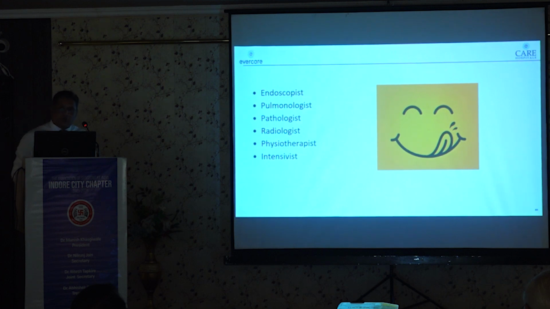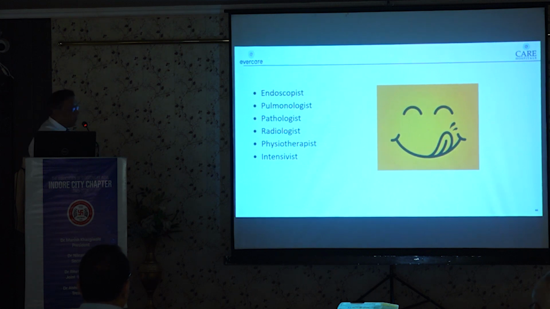For a thoracic surgeon performing the esophagectomy, it is very important to have good friendship with endoscopists, because they will give you vital information. Initially, it will be a good practice to do the endoscopy by yourself if your institute allows. But if your institute is not allowing that, at least you stand by the side of the gastroenterologist and see where the disease is, whether it is circumferential or non-circumferential, and how much distance it is from the cricopharynx and GE junction. Bronchoscopy by the pulmonologist is of vital importance if you are doing the esophagectomy, because sometimes these patients will require a lot of bronchial and pulmonary toileting post-surgery in the ICU.